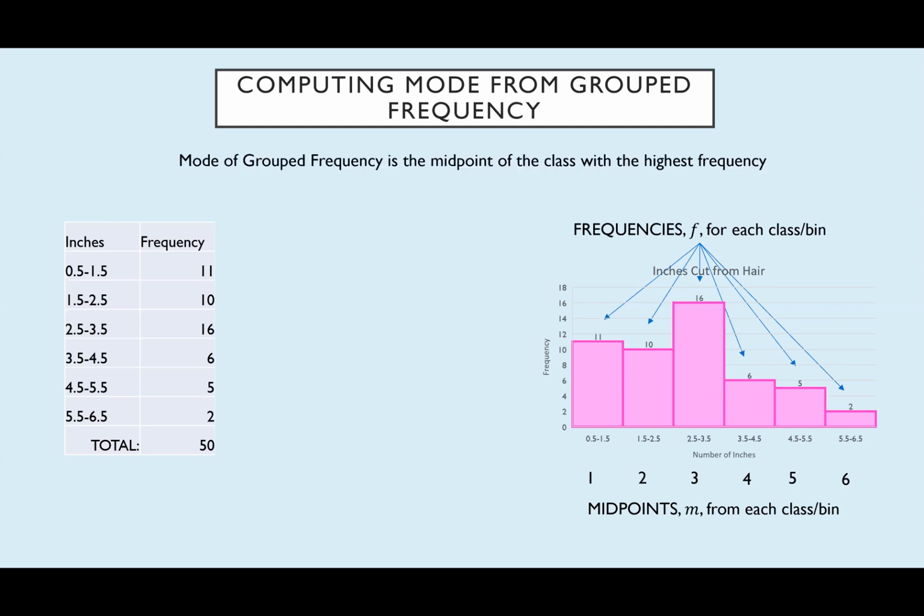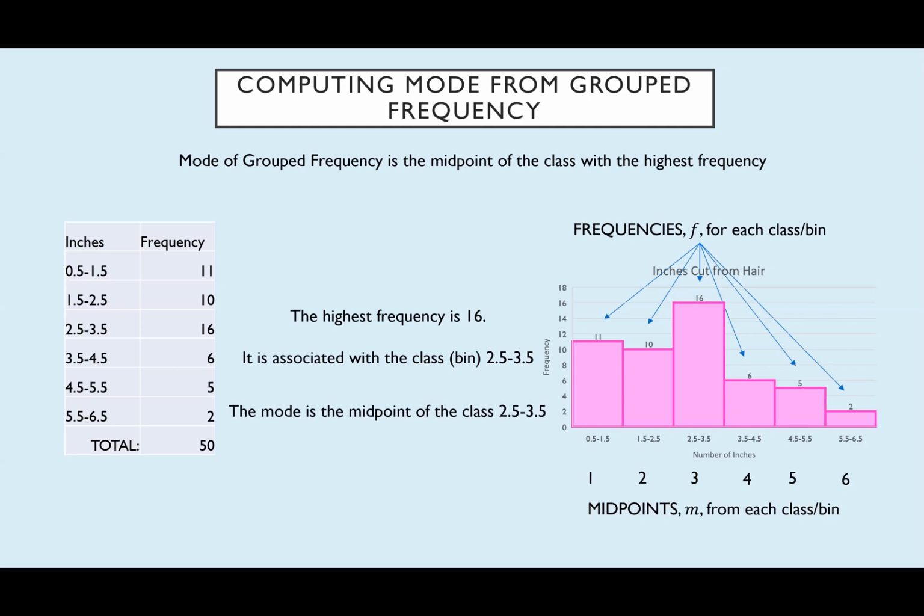So the mode of grouped frequency, we're just going to use the midpoint of the class with the highest frequency. So since the highest frequency is 16, it's associated with the class or bin 2.5 to 3.5. I'm going to use the midpoint of that class as my mode. So that's going to be 3.